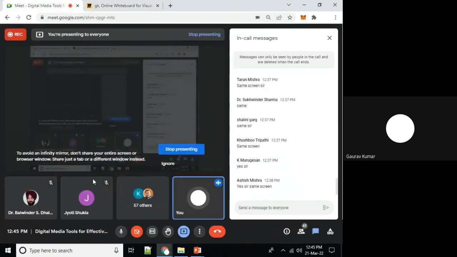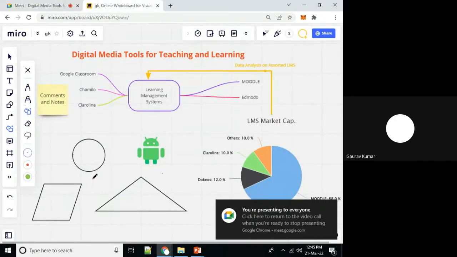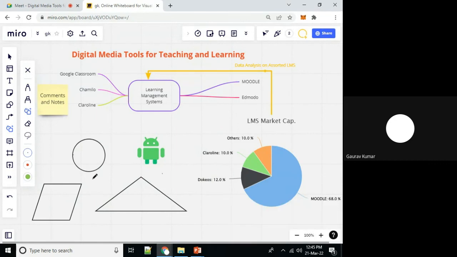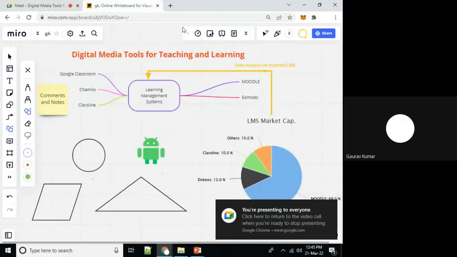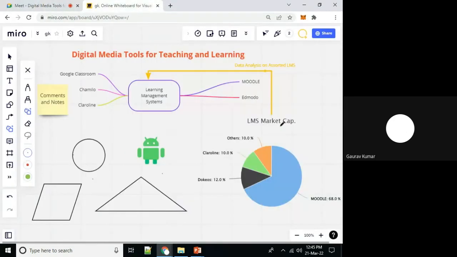And now click on the same link which I have shared with you and tell whether you are able to see the same interface which I have drawn here. All of the icons, all of these segments are visible to all of you. Please confirm. So you can explore it.